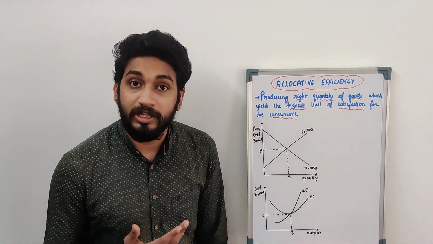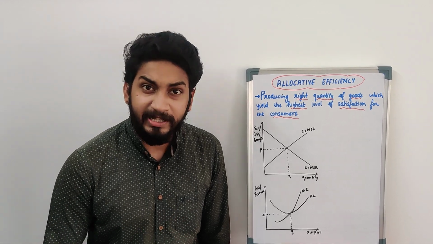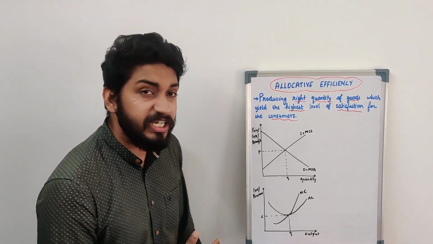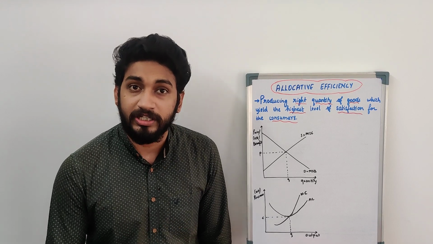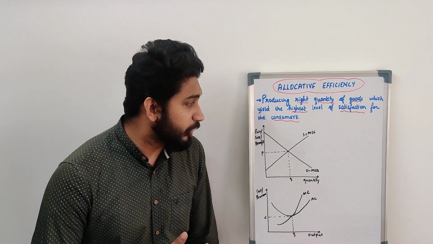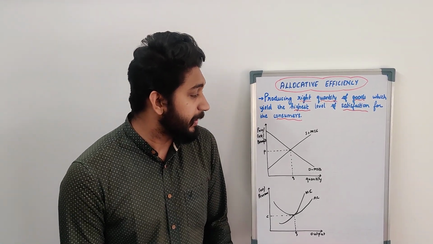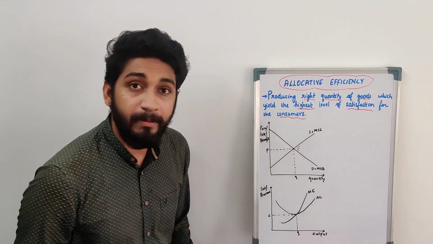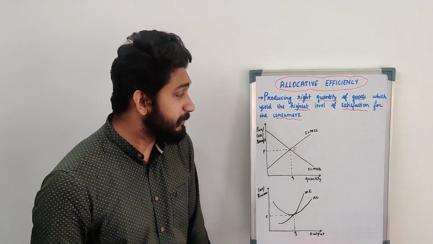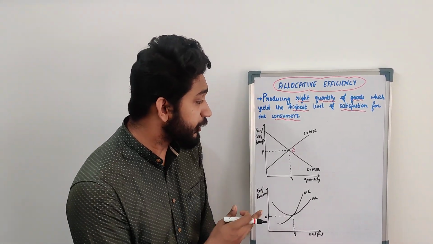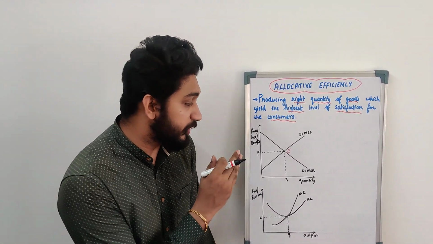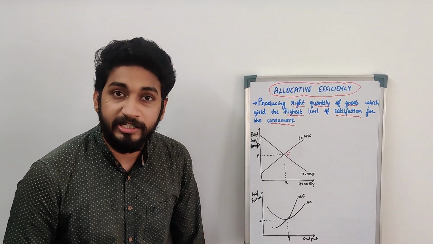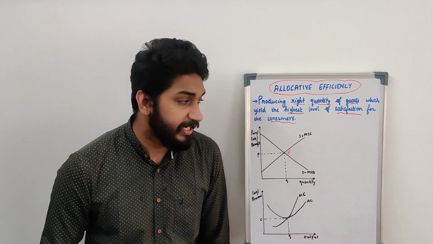Supply talks about the cost of the producer. Supply curve, as the quantity increases, we know the cost for the producer increases. So now the point where the supply and demand meet together is what we call an equilibrium. From here we can say that it is the point where the price at P and the quantity Q is satisfied by the consumer. How are we trying to say that?